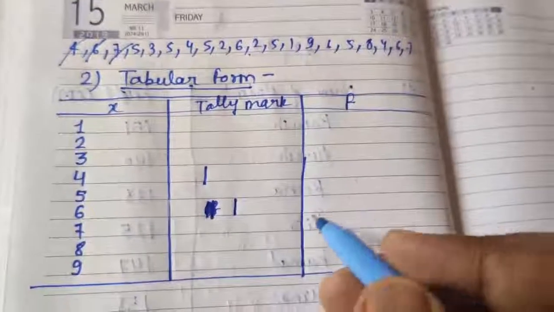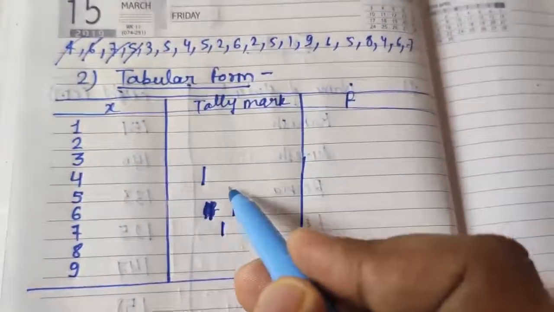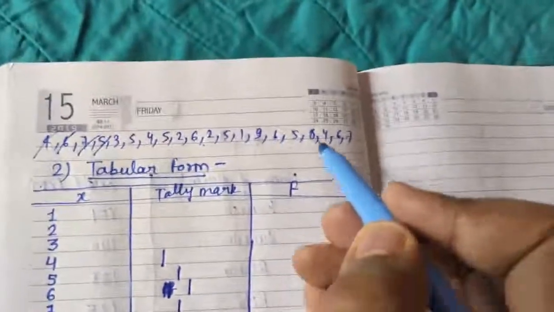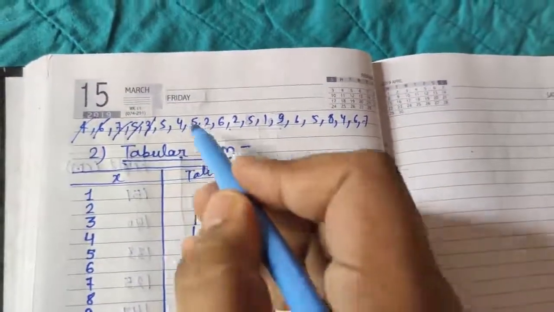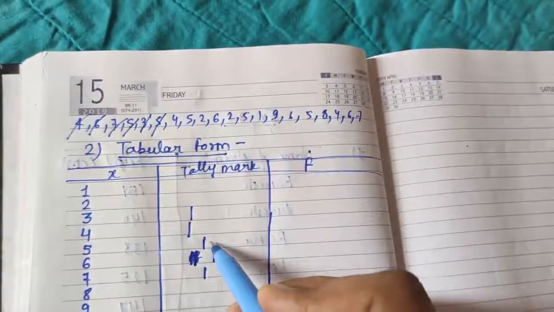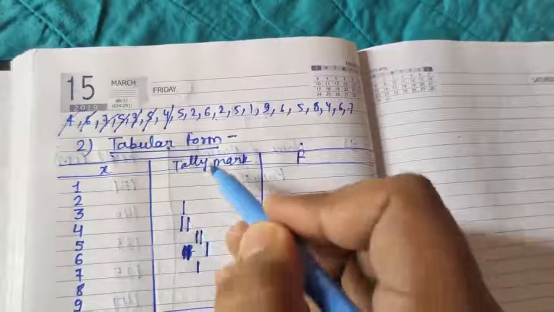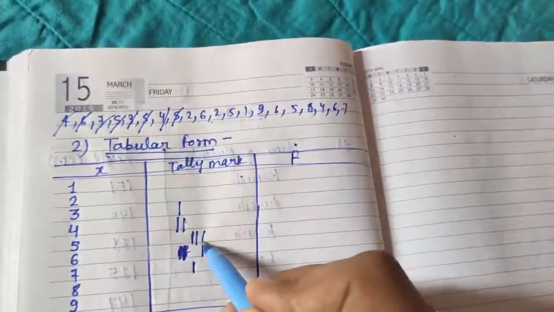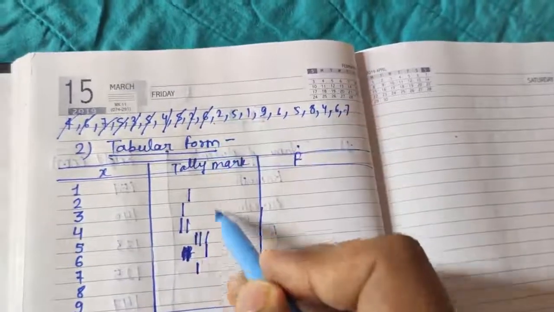Then 7, make one mark here also. Then 5, make 1 mark. Then 3, make 1 mark on 3. Then 5, make 1 mark on 5. Then 4, then again 5, 1 mark more on 5. Then 2, then 6,